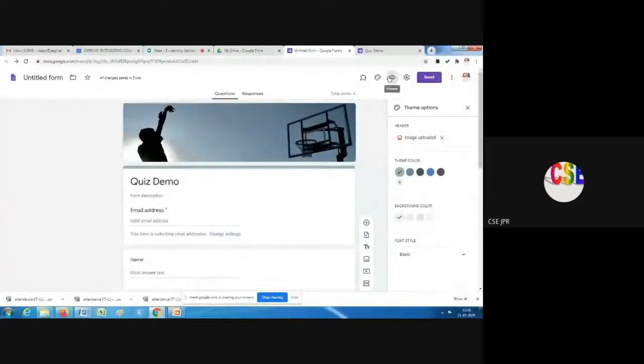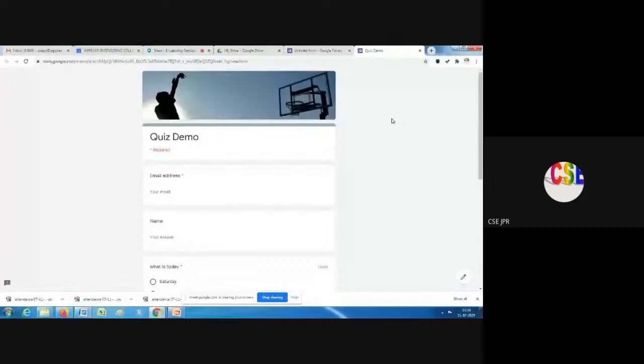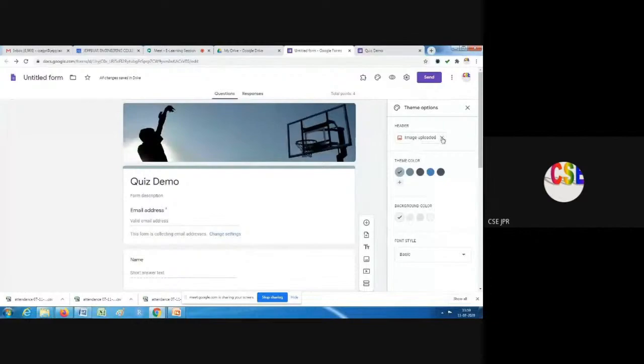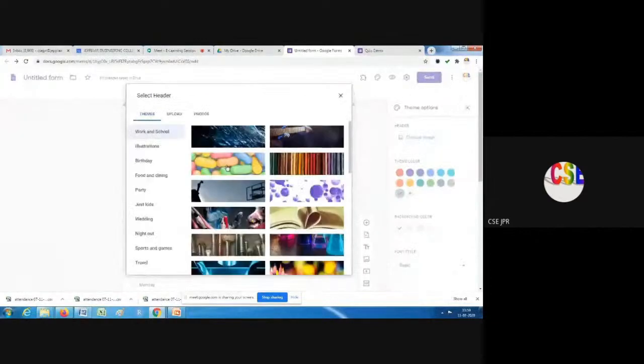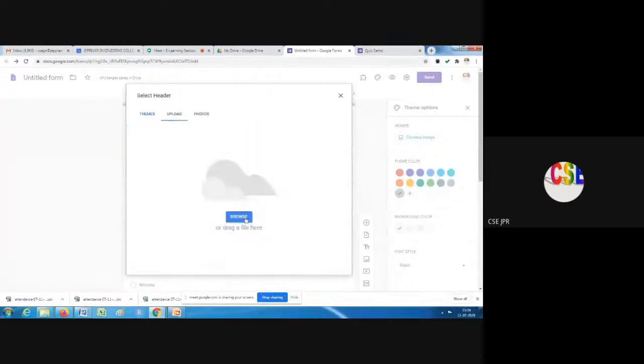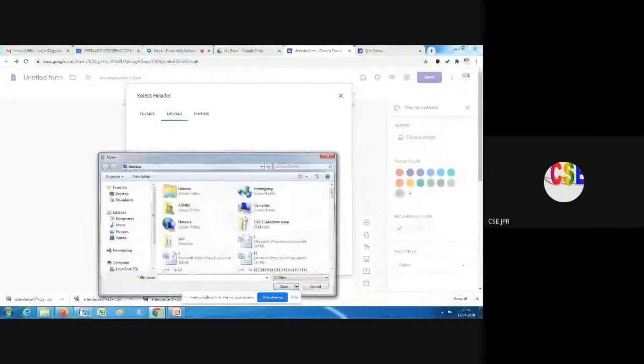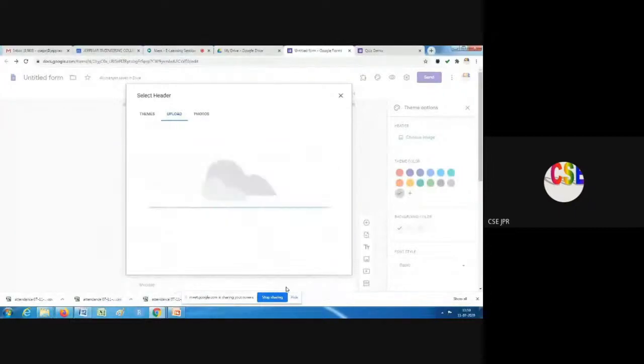So now the diagram has been added. Suppose I want to add my college logo or something. That also we can select from our system. Already I have the file.